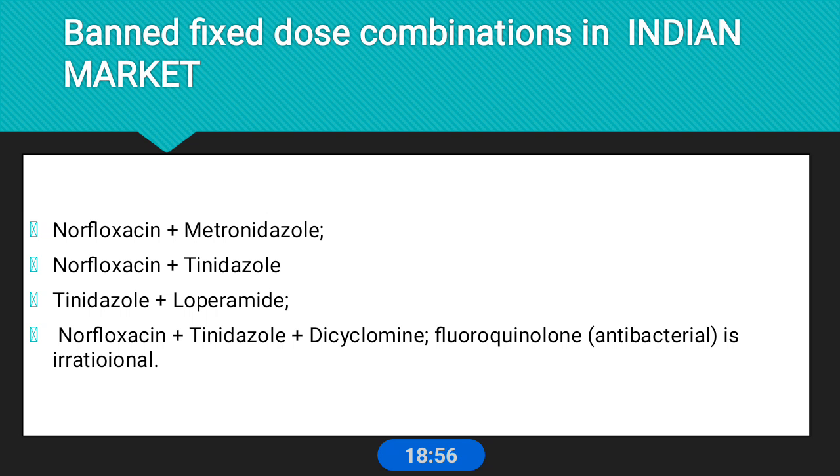Next, we come to the banned fixed dose combinations in the Indian market. Mostly banned is norfloxacin with metronidazole, an antimicrobial with an anti-amoebic. Combining an anti-amoebic with a fluoroquinolone is irrational, because the patient suffers only from one type of diarrhea. Using these combinations only adds cost, adverse reactions and resistance. So these combinations are irrational, and banned in Indian markets.